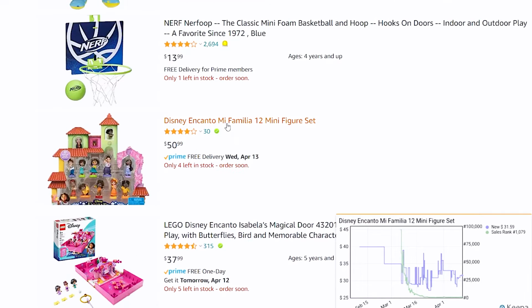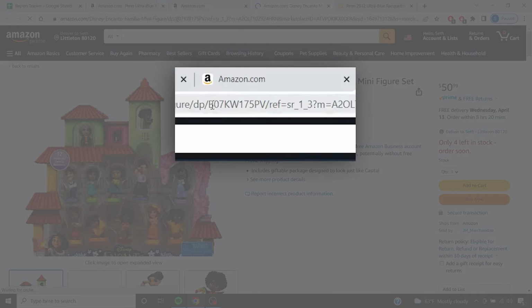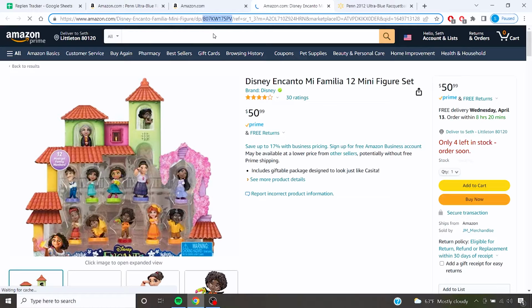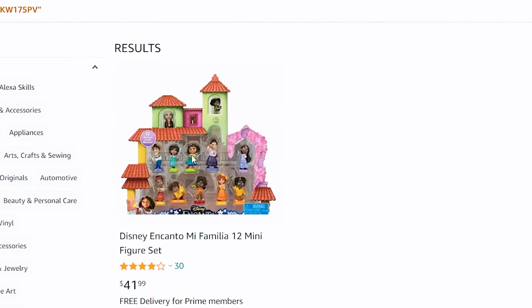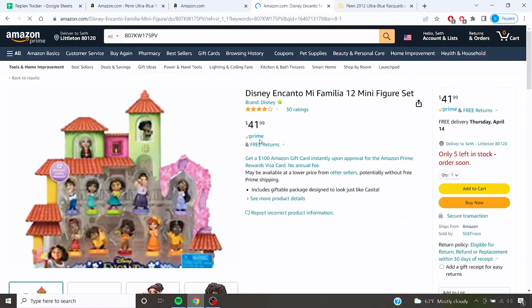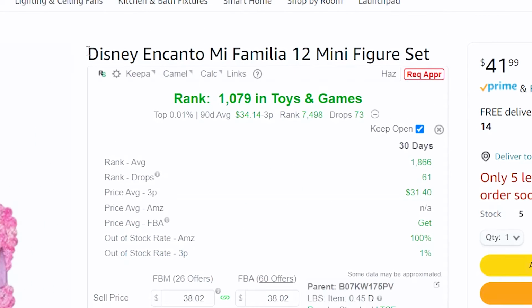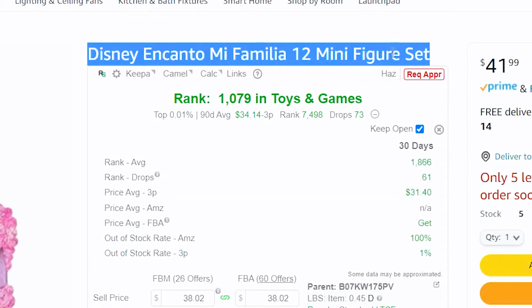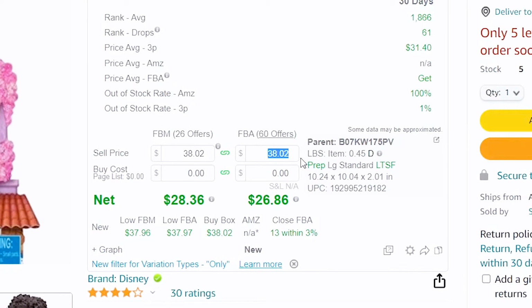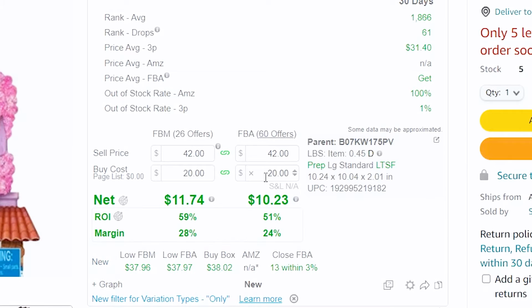can click into here. We're going to want to actually see what the price is competitively. There's better, faster ways to do this, but we're just doing the basics for now. So we click in here. The competitive price is going to be $42. And so what we're going to have to do from here is Google this item. You can just literally cut and paste this, and you're going to have to see if you can find this at a price that you're willing to buy it for. So I don't know, maybe like $23.